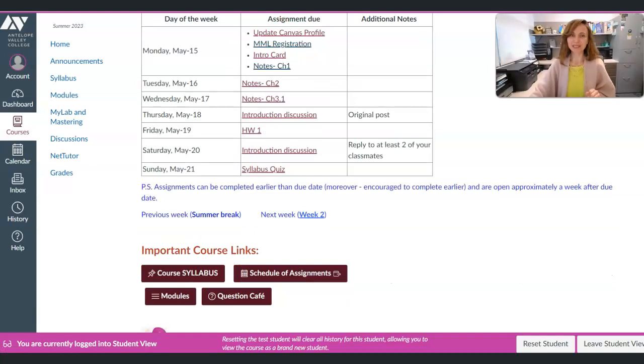Note that assignments can be completed earlier than the due date. Moreover, you are encouraged to complete them earlier than the due date, and they are open approximately a week after the due date. Is there a late policy? Find out by reading the syllabus. You will also find the links to the previous week and the next week. The previous week was summer break, so there is only one link to the next week, week 2.